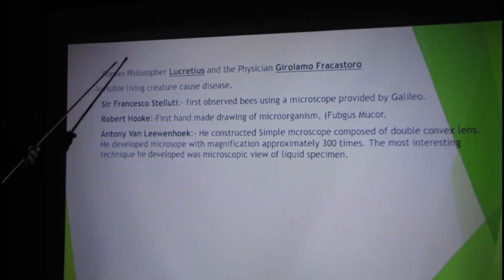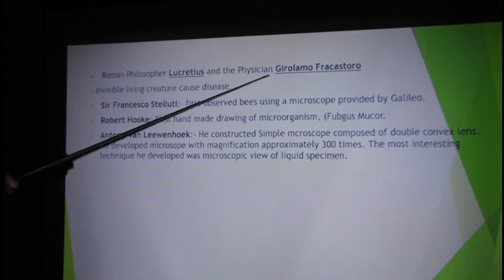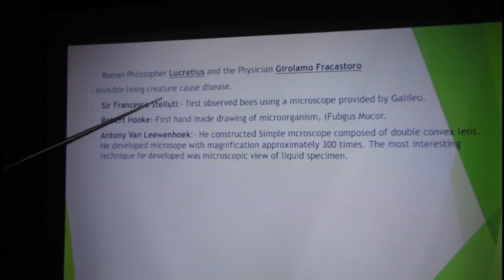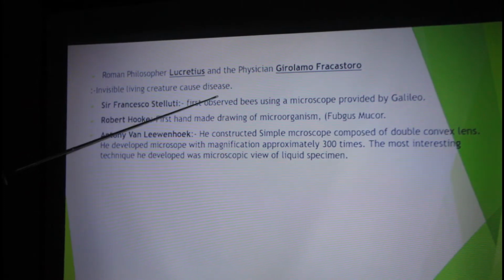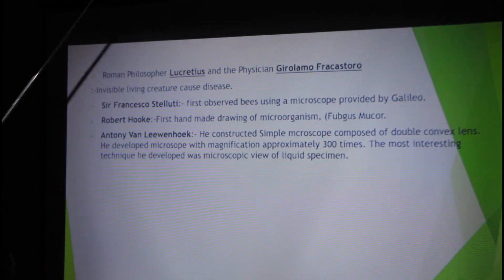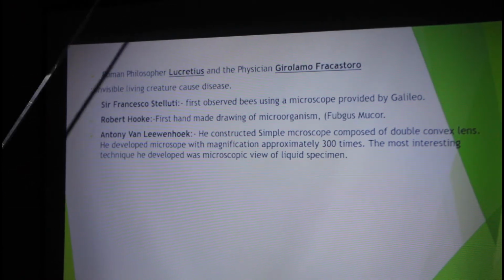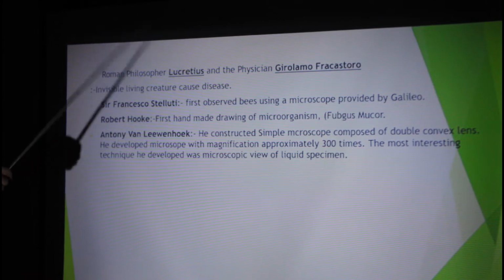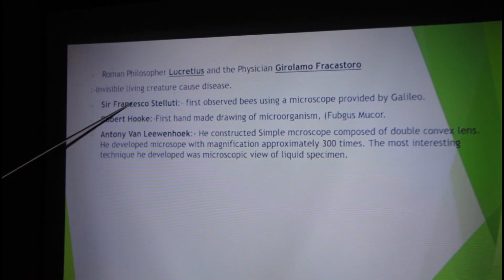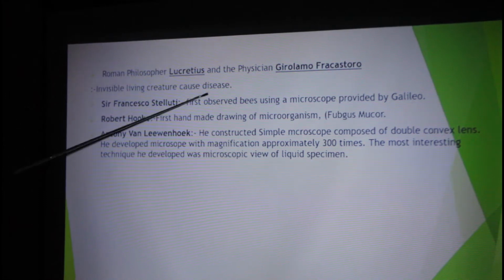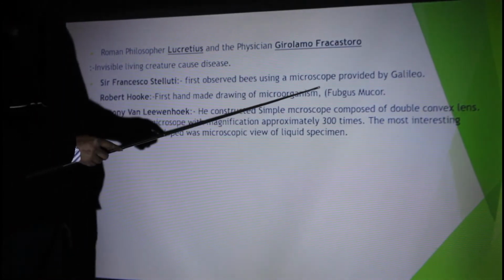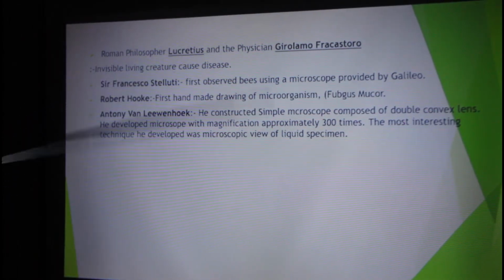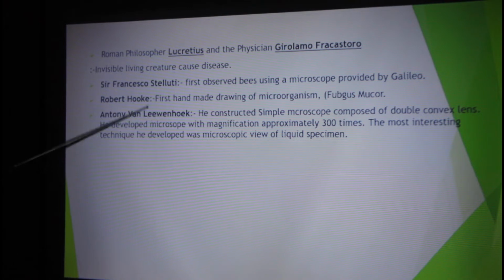Okay. The Roman philosopher Lucretius and the physician Girolamo Fracastoro found that some invisible living creatures can cause disease. They had no idea that these invisible living creatures are microorganisms or microbes. Next, the scientist Francisco Stelluti observed bees using a microscope, and that microscope was provided by Galileo at that time. You have heard about Galileo.